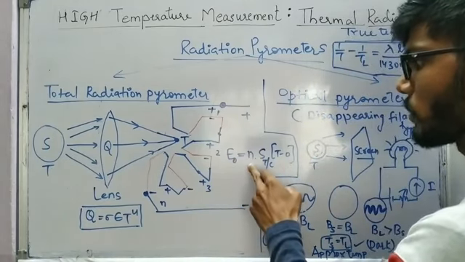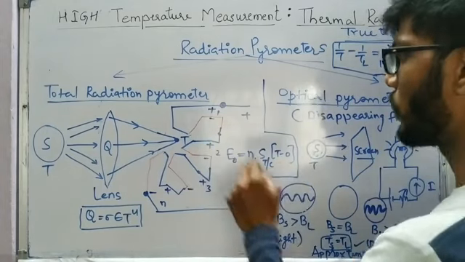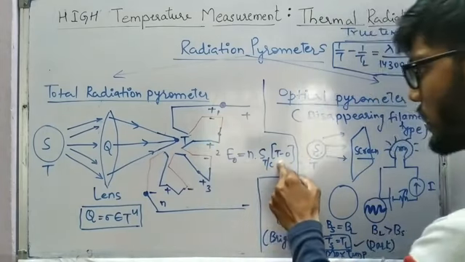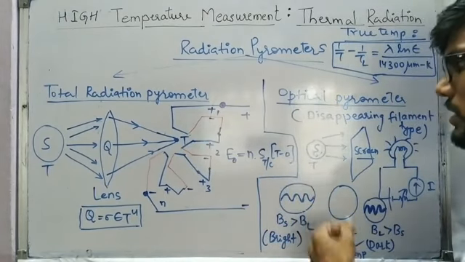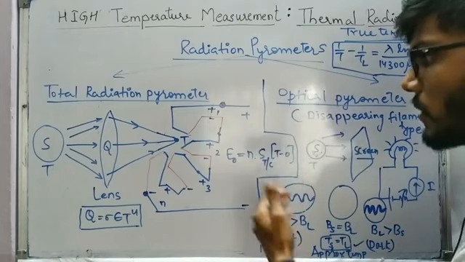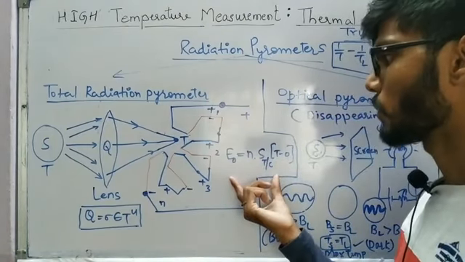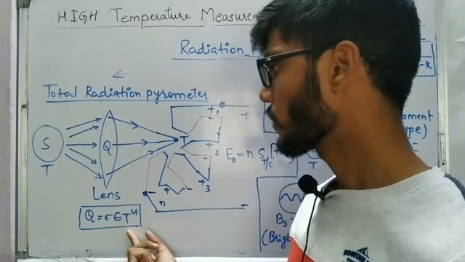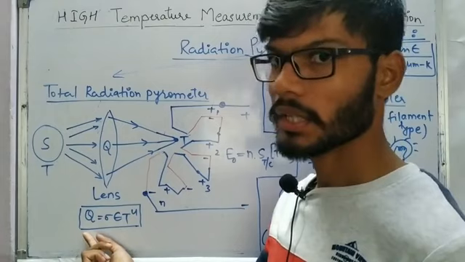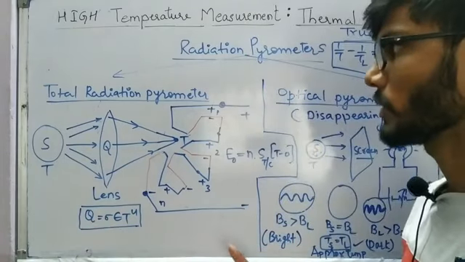So E naught is going to be n times the sensitivity of the thermocouple times the temperature of the hot point, which is taken as T, and the temperature of the cold point I have taken as 0. So sensitivity into T, and N, why? Because there are n number of thermocouples. So this is the output voltage formula, and we know that the more the radiation from the source, the higher the value of temperature we are going to get. So this is the basic idea.